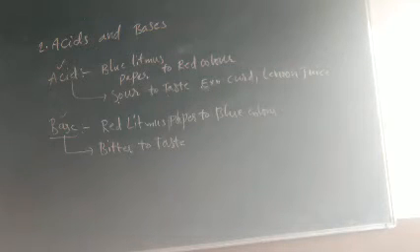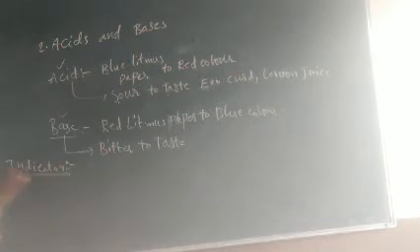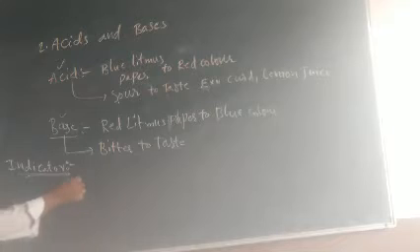Now indicators. What is an indicator? An indicator is a substance which can change the color based on the nature of the material put on it. Already in page number 12, indicators: the strips of litmus paper are indicators. Even phenolphthalein and methyl orange are indicators.